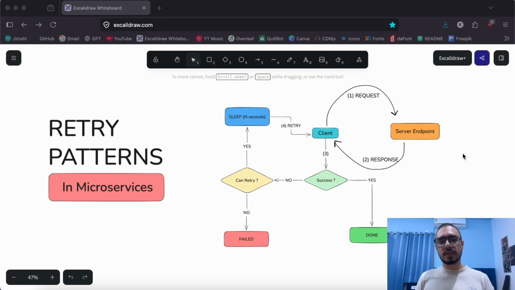Now, in the world of internet, when we deal with backend services and microservices for that matter, we usually rely on these retry patterns to make the service more reliable. There are some errors or faults that can be handled just by giving the service another chance.